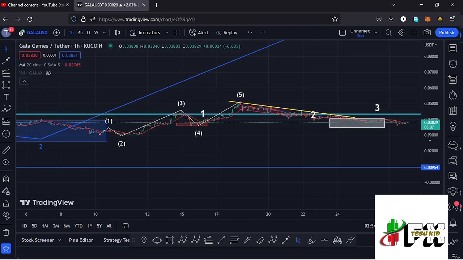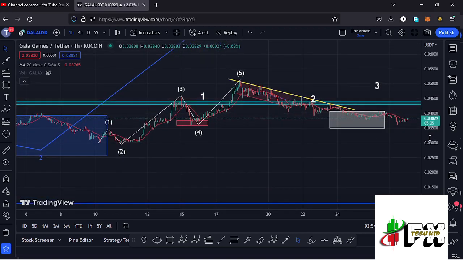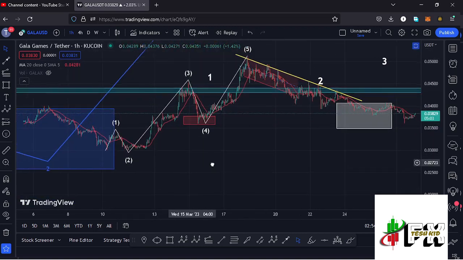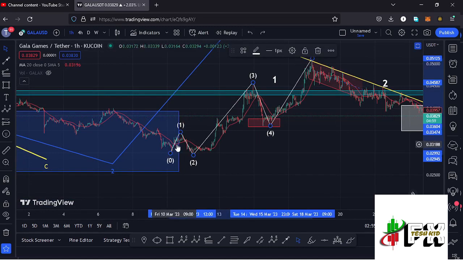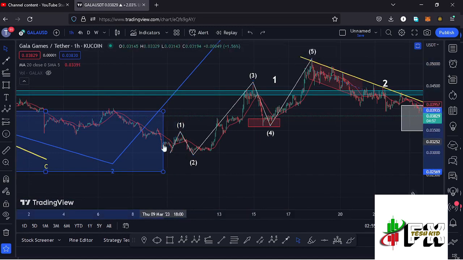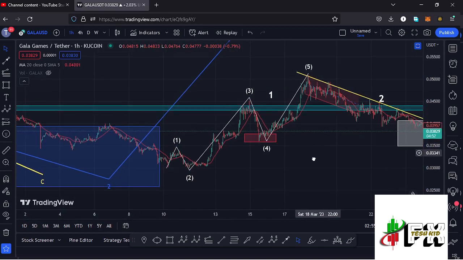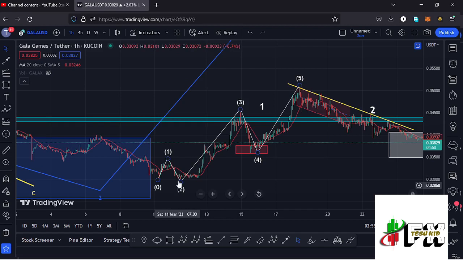So jumping to the 1-hour chart for further analysis and to give you the short-term scenarios, you can see that after seeing our low down here in the formation of this wave 2 within this blue target area, we started this massive run up to the upper side in the form of Elliott wave structures, where you can see that I have this Elliott wave structure in white, having that as the first wave, then a wave 2, a wave 3, a wave 4, and then the wave 5 giving us a peak at around the $0.051 mark,